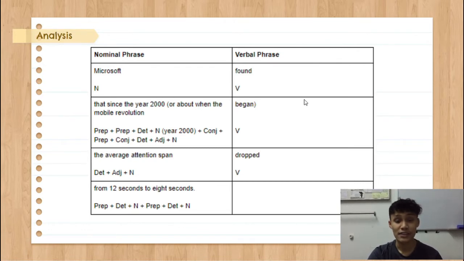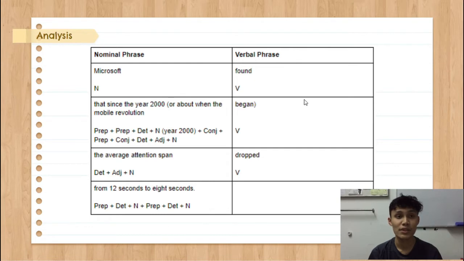Now the average attention span. The is a determiner, average is an adjective, attention span is a noun. Average explains attention span, so it is an adjective. While dropped is a verb, so it belongs to the verbal phrase. To the last nominal phrase, from 12 seconds to 8 seconds. From is a preposition, 12 is a number, so it is a determiner. Seconds is a noun, to is a preposition, 8 is a number and also a determiner, and seconds is a noun.